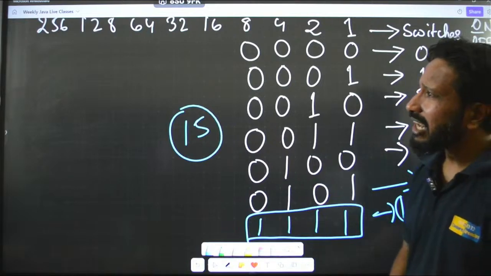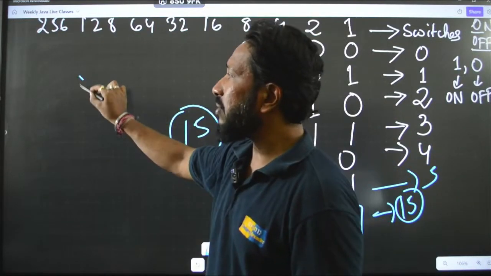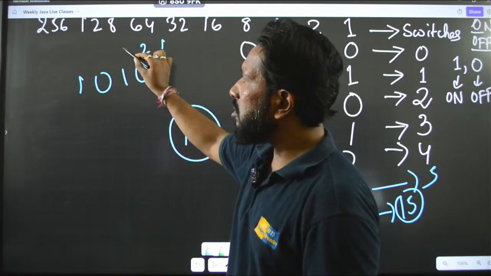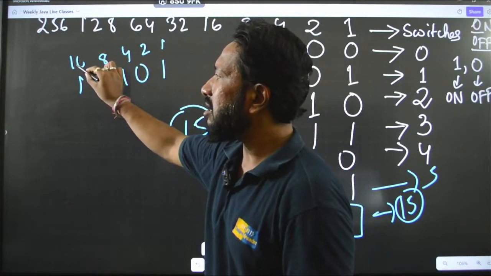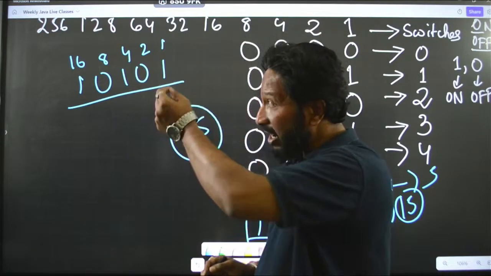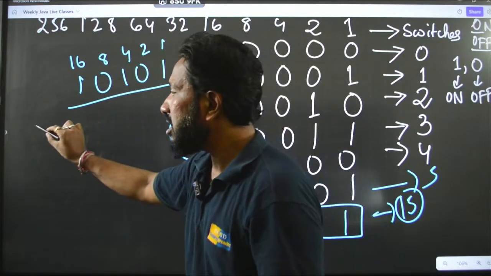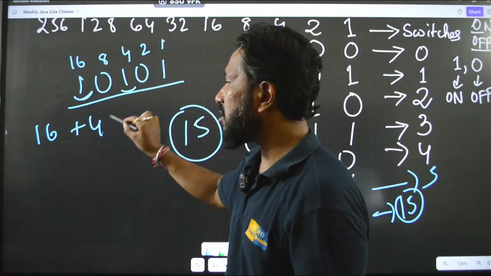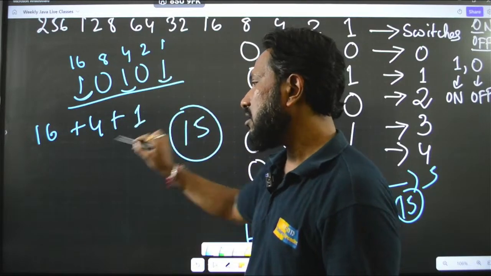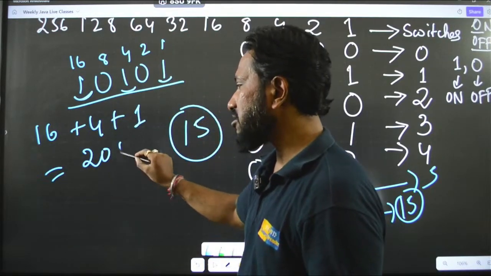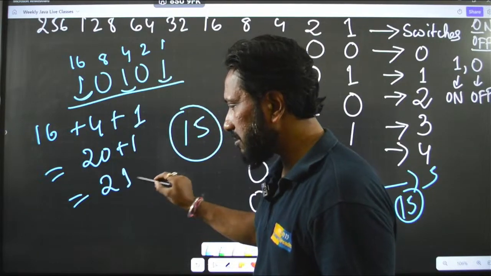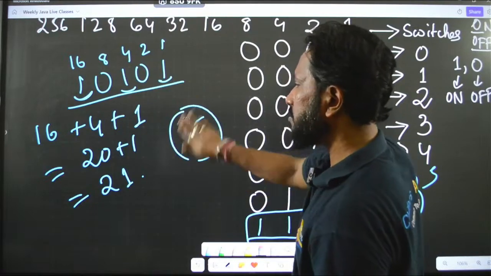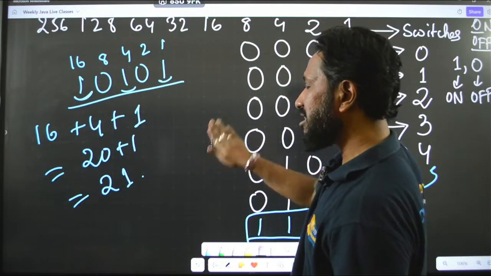So, for the time being, whenever someone is giving you a number like this, say 10101, what you do is you write like this: 1, 2, 4, 8 and 16. Fine. Then wherever you have 1 in the values, just take that number, 16 because this is on, right? Then 4 plus then this 1. So, this becomes 20 plus 1, that is 21. If you want to verify, you can just do like this. Let me just take the eraser. We will verify this in the reverse method.